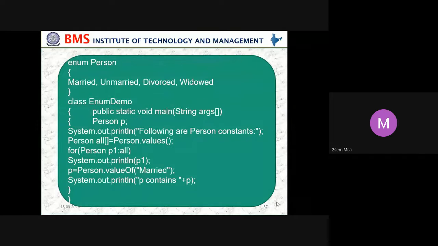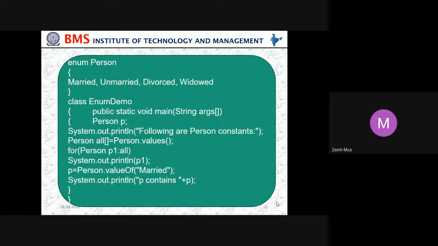In the same way, here you can see the enumeration type is Person, with constants married, unmarried, divorced, and widow. Here we are creating an object for Person p, and we are passing the following Person constants, that is, Person.values for Person p1 for all, System.out.print p1. Then p equals Person.valueOf. Here valueOf takes a string, so we are passing married. Then System.out.println constant plus p.